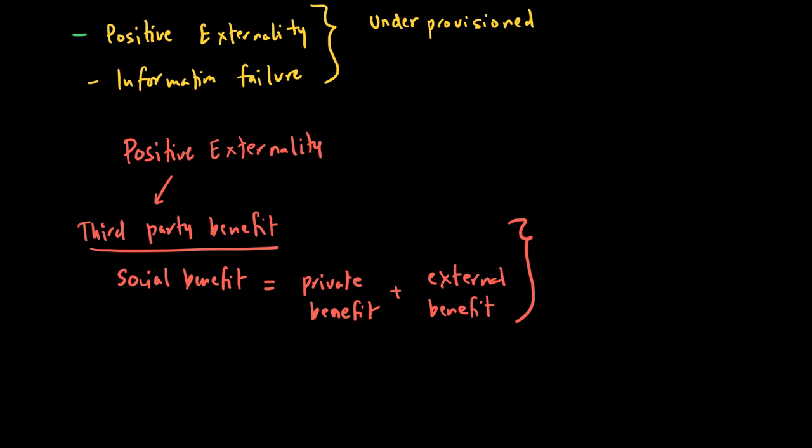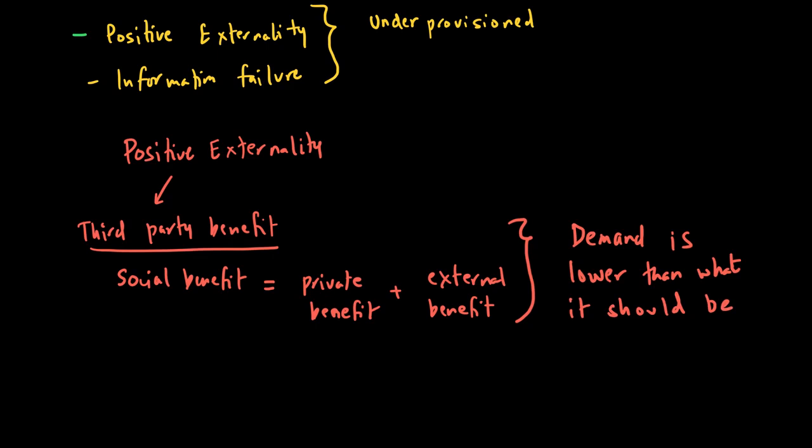This is one reason why demand is lower than what it should be.